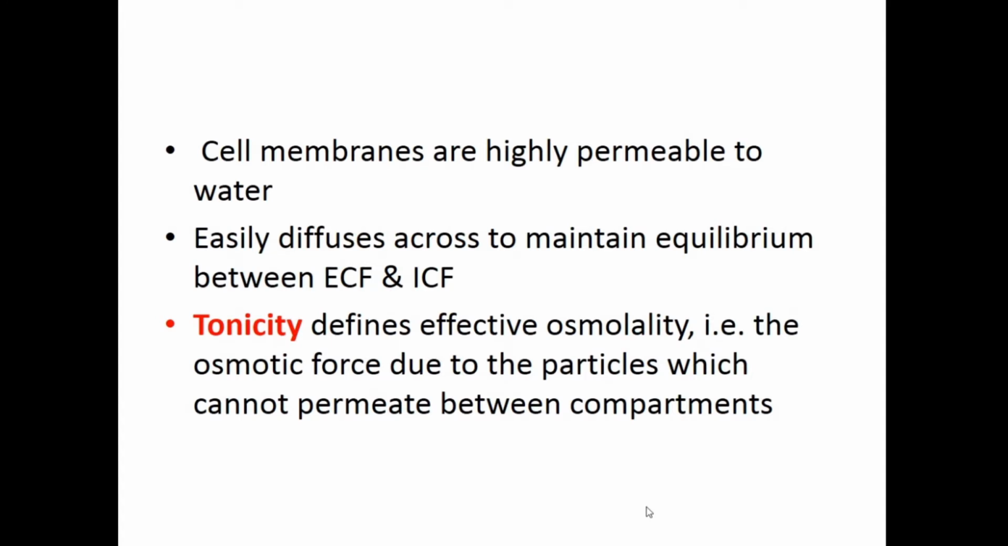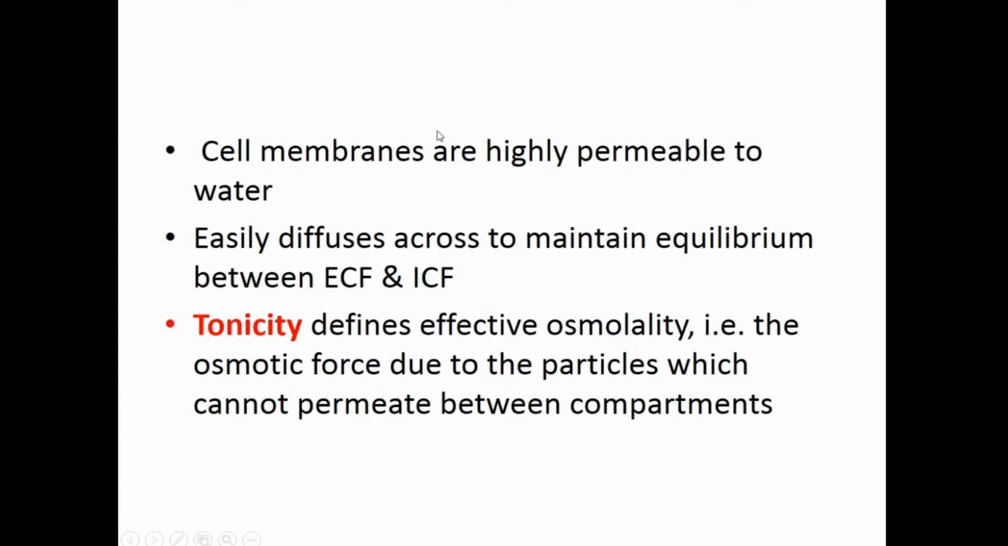So already we know the cell membranes are highly permeable to water, which easily diffuses across to maintain an equilibrium between the extracellular and the intracellular fluid. And tonicity defines the effective osmolality, that is the osmotic force due to the particles which cannot permeate between compartments. So this is important. Tonicity is when the membranes are impermeable, and the normal osmotic pressure is driven by highly permeable cell membranes. Okay, so all of you know about the blood-brain barrier.